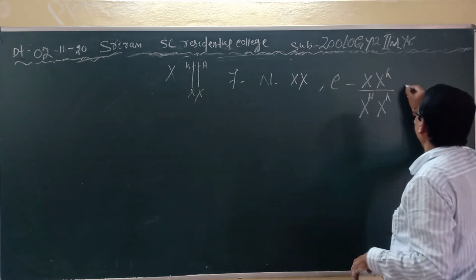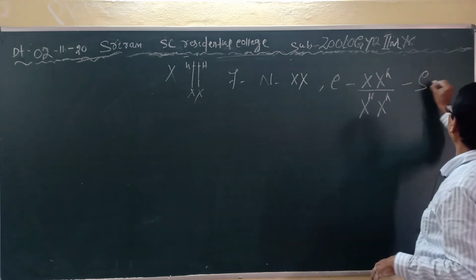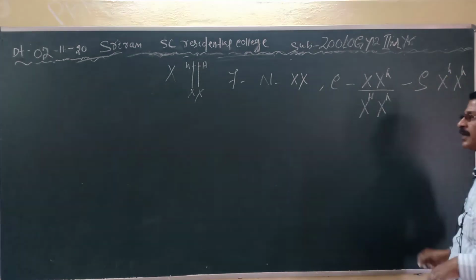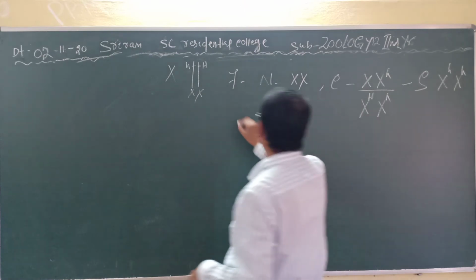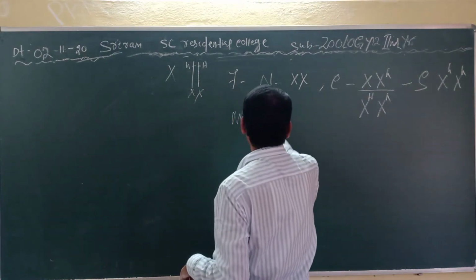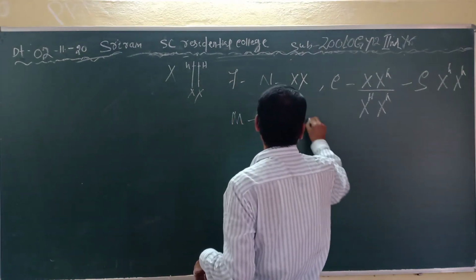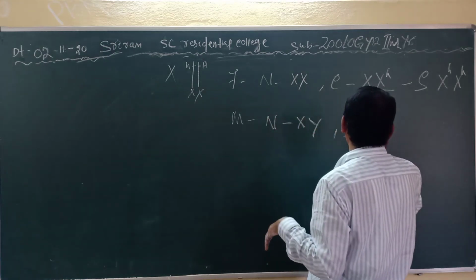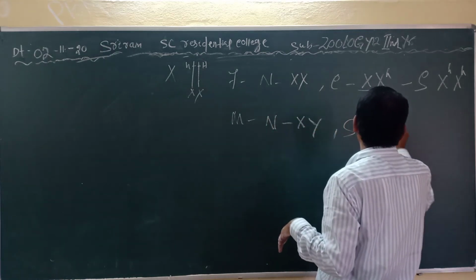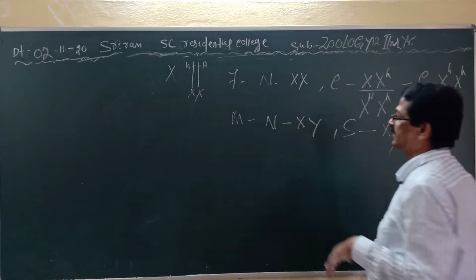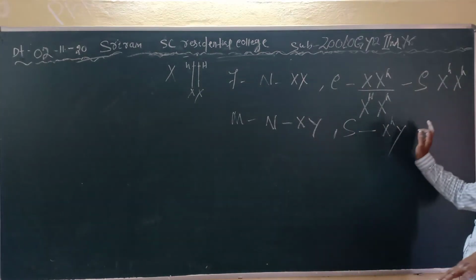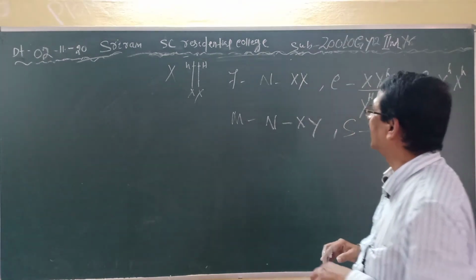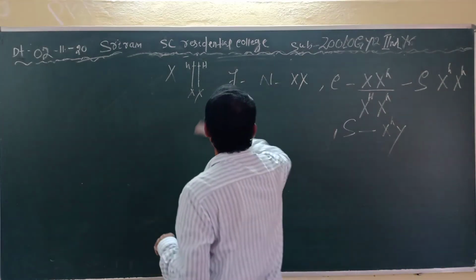Then the sufferer is XhXh. Similarly, in the male, the normal is XY, and the sufferer is XhY. The male is never a carrier. Clear? So this is the symbolic representation of the disease hemophilia, similar to color blindness.